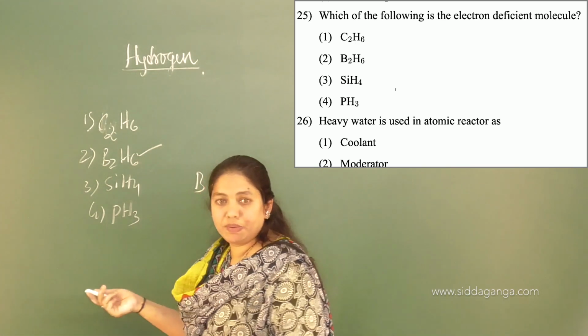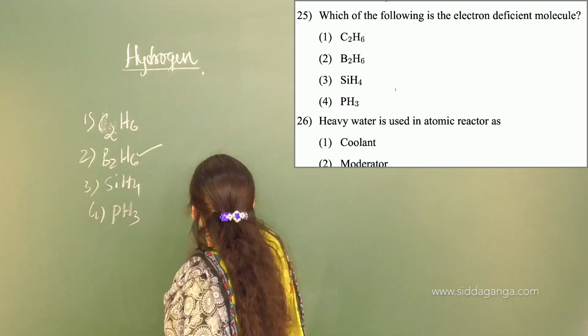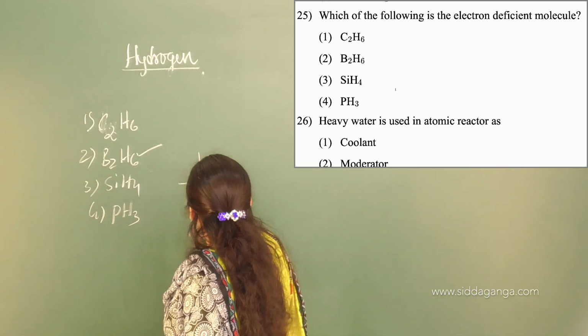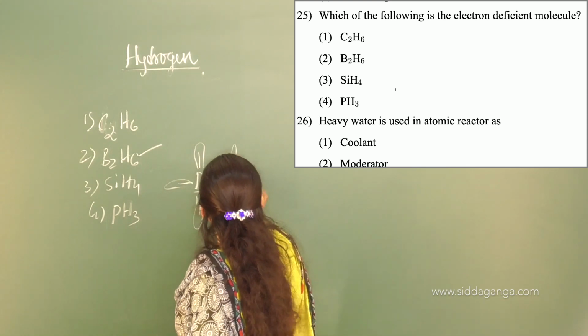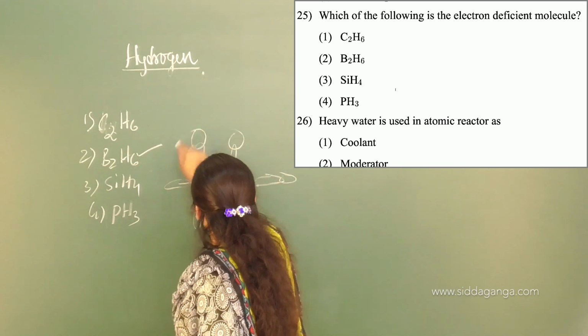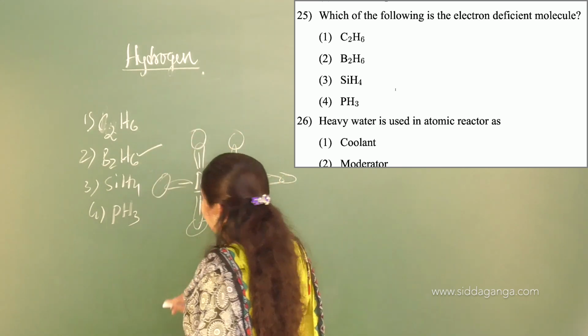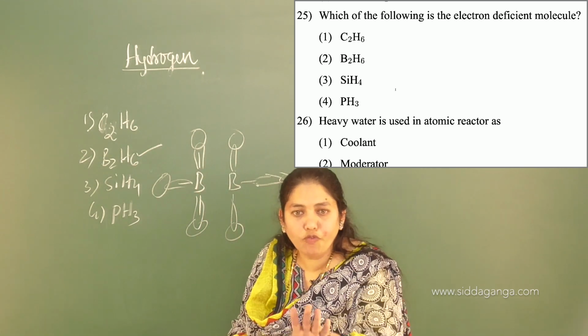Boron will undergo sp3 hybridization, of course. It will form 4 hybrid orbitals. Out of those 4 hybrid orbitals, it will form bonds with 3 hydrogen atoms. B2H6 looks like this. sp3 hybridization means how many hybrid orbitals will be formed? 4.